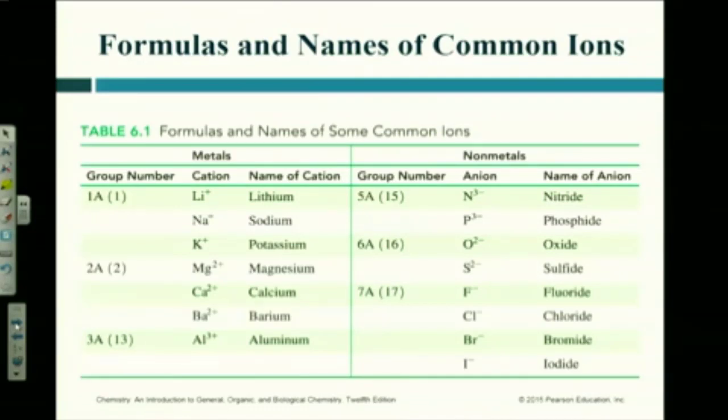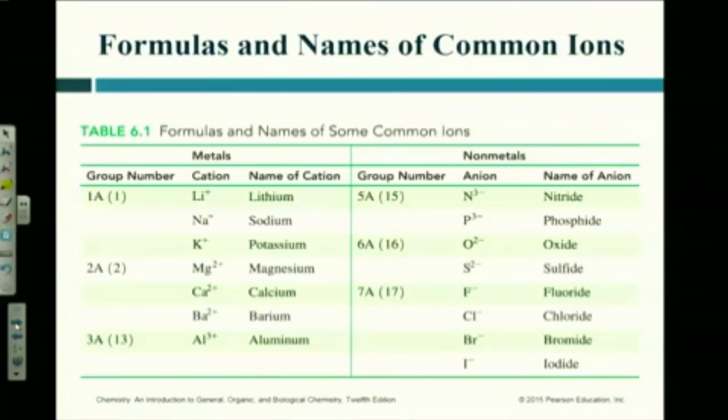And you know, we didn't put anything above carbon, did we? Because carbon doesn't form ions. Think about it. Carbon's got 4 valence electrons, right? So if you're carbon, you're sitting here in the middle and you're going, do I lose 4 or do I gain 4? It can't make up its mind, so it doesn't form ions, okay? Carbon rarely forms ions. We won't talk about any examples in this class where carbon forms an ion. It just doesn't happen.